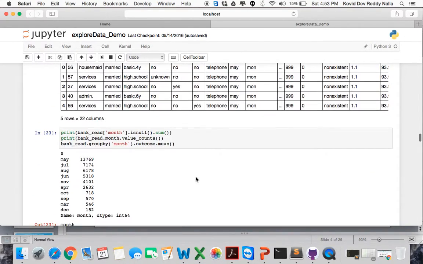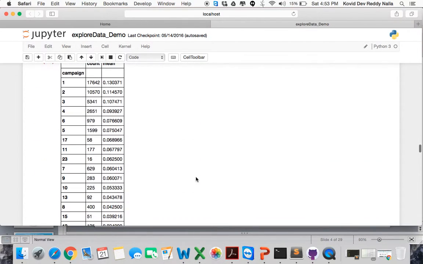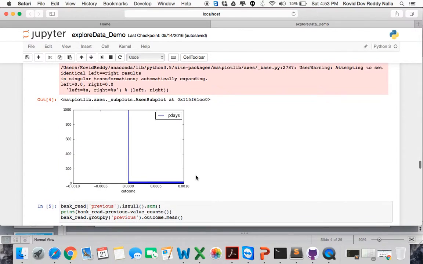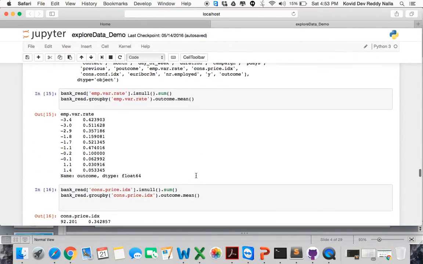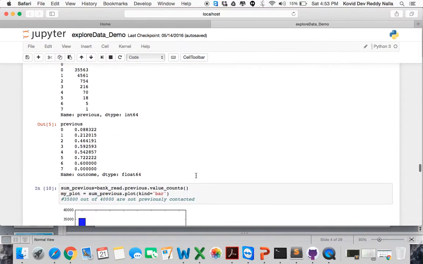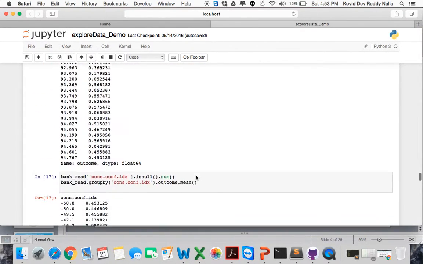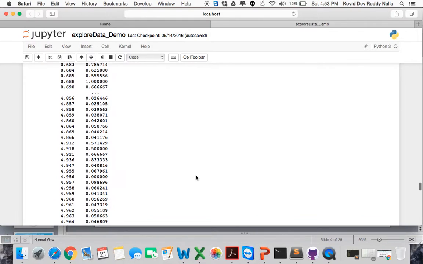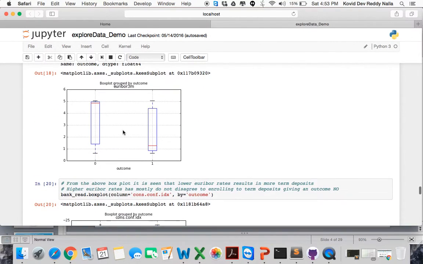So this is all the code written for data exploration. If we go down, let's discuss one of the great features here, Euribor rates. So here we see the Euribor rates, and we plot a box plot for Euribor rates, and we see both